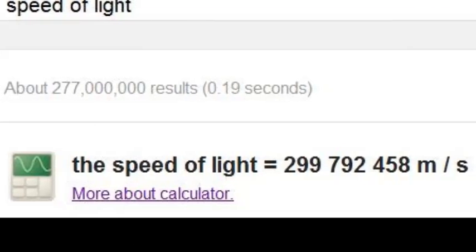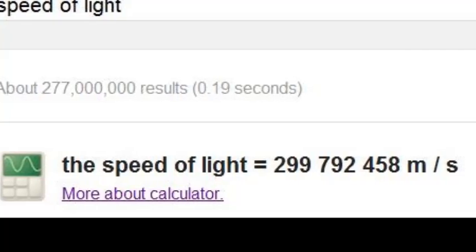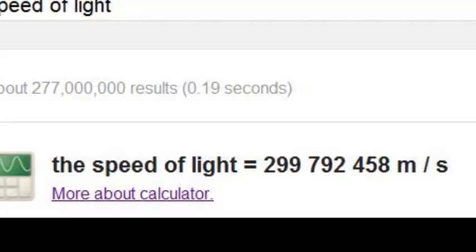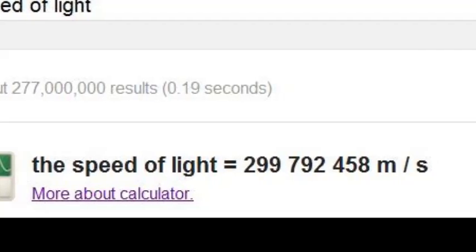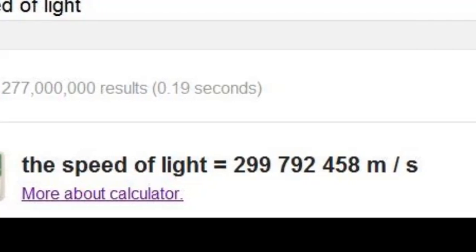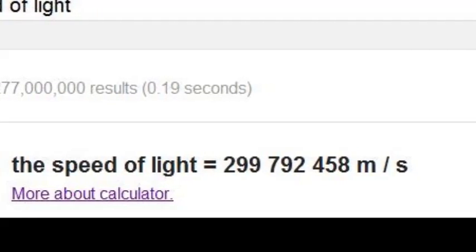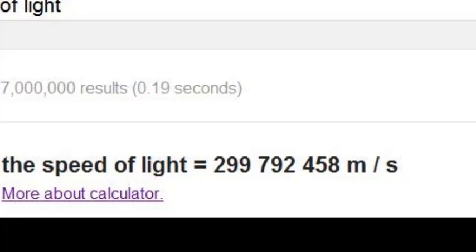First, let's define the speed of light. The maximum speed of light is 299,792,458 meters per second, but that's only in a vacuum when the person measuring is right next to the wave. Or is it a particle? Let's move on. The letter used to represent the speed of light in physics is c, so let's just call it c for the rest of this video.